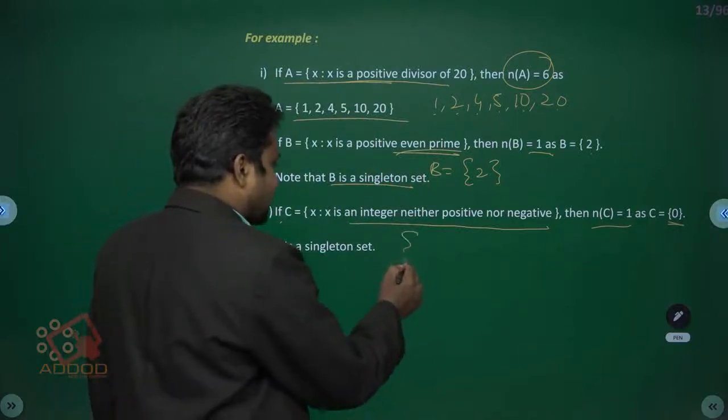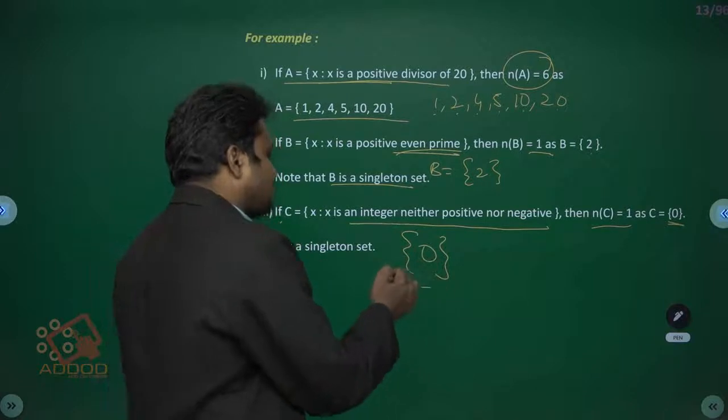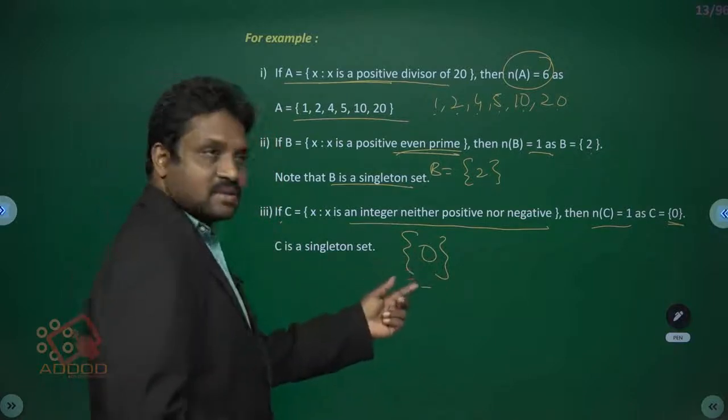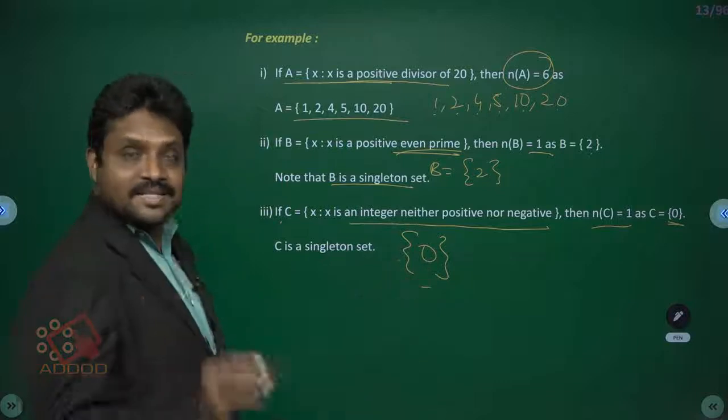Suppose you write like this, 0 is also one of the elements in the set. That's why this is a set. This is not a null set.